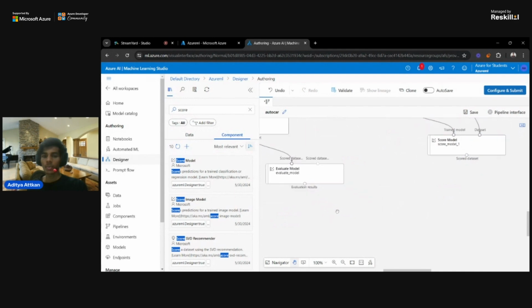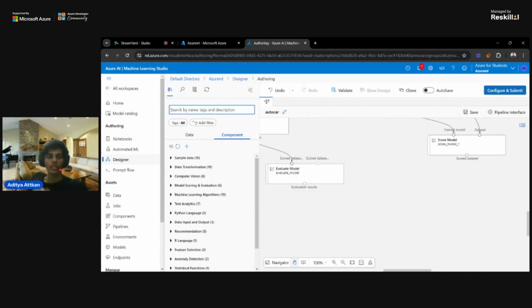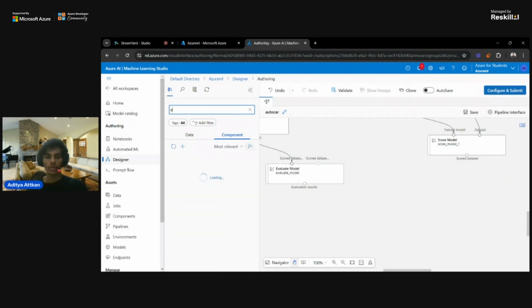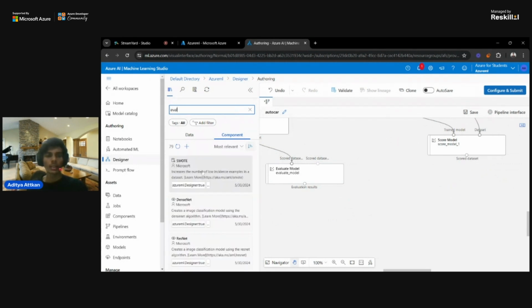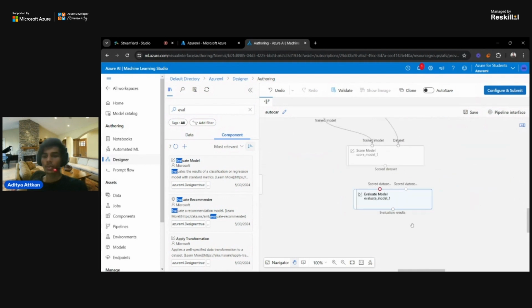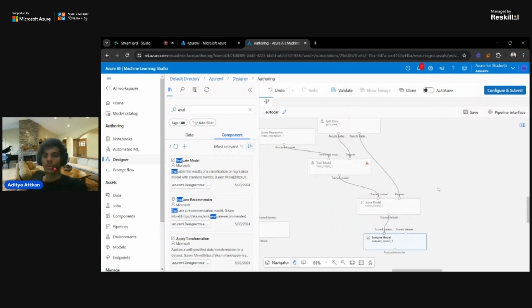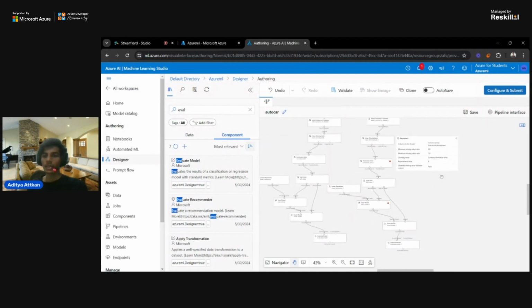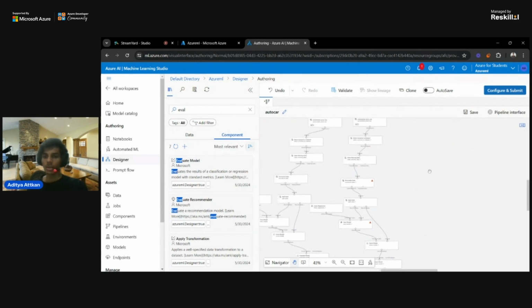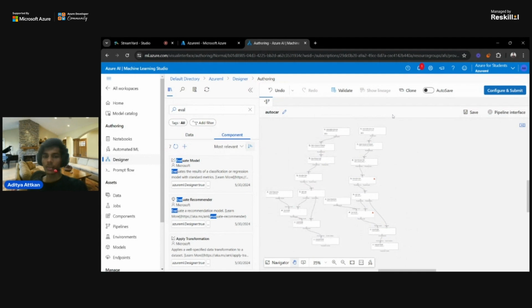Now we need the last component, which is the evaluation model, which finds the correct output. So we will select the evaluation model component, and connect the first dot in that. Yeah, so this is what your model looks like. If I minimize everything, you can see this is a diagrammatical order of the model which you have designed for automobile price prediction.